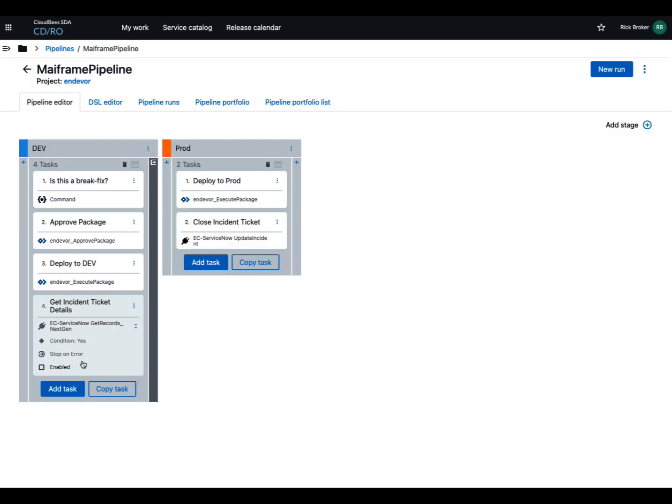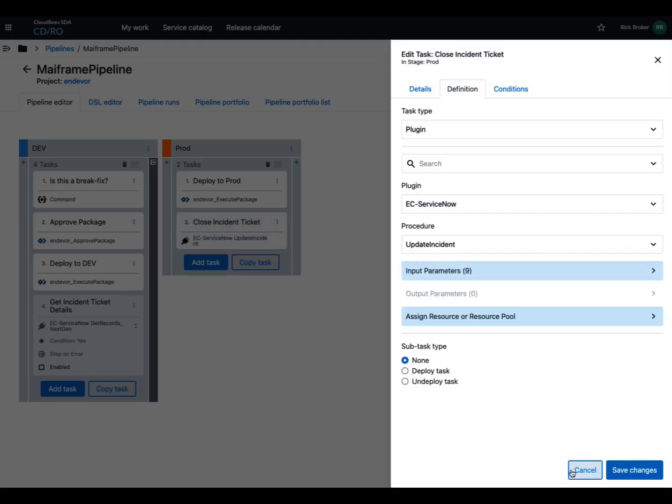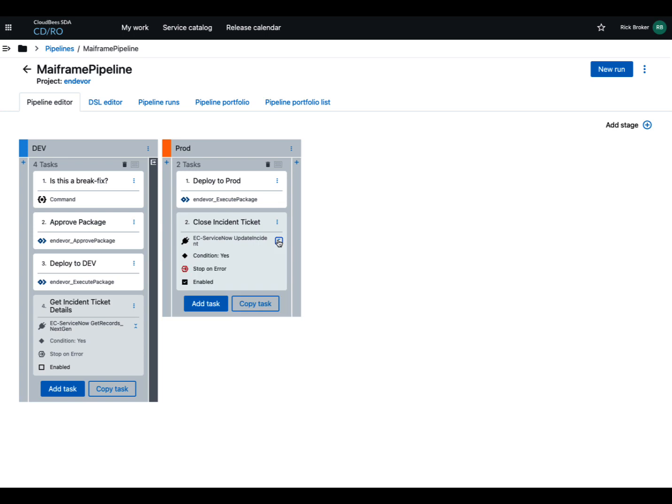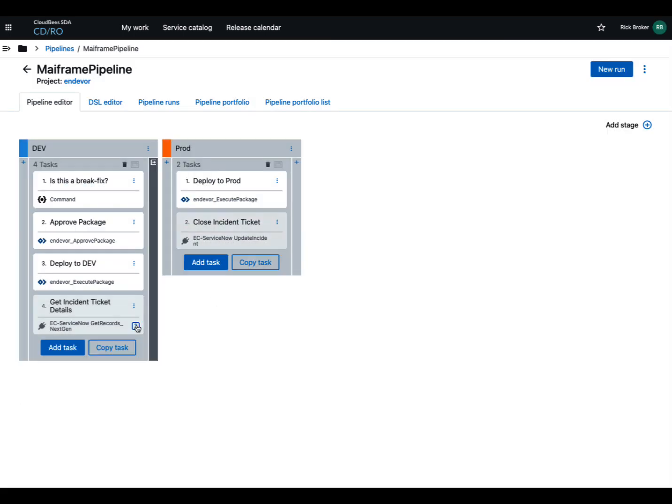We'll disable that, and we'll disable this step too, because for our purposes here we don't need to worry about these two things. And then we will just go through the deployment and see what happens with CDRO.